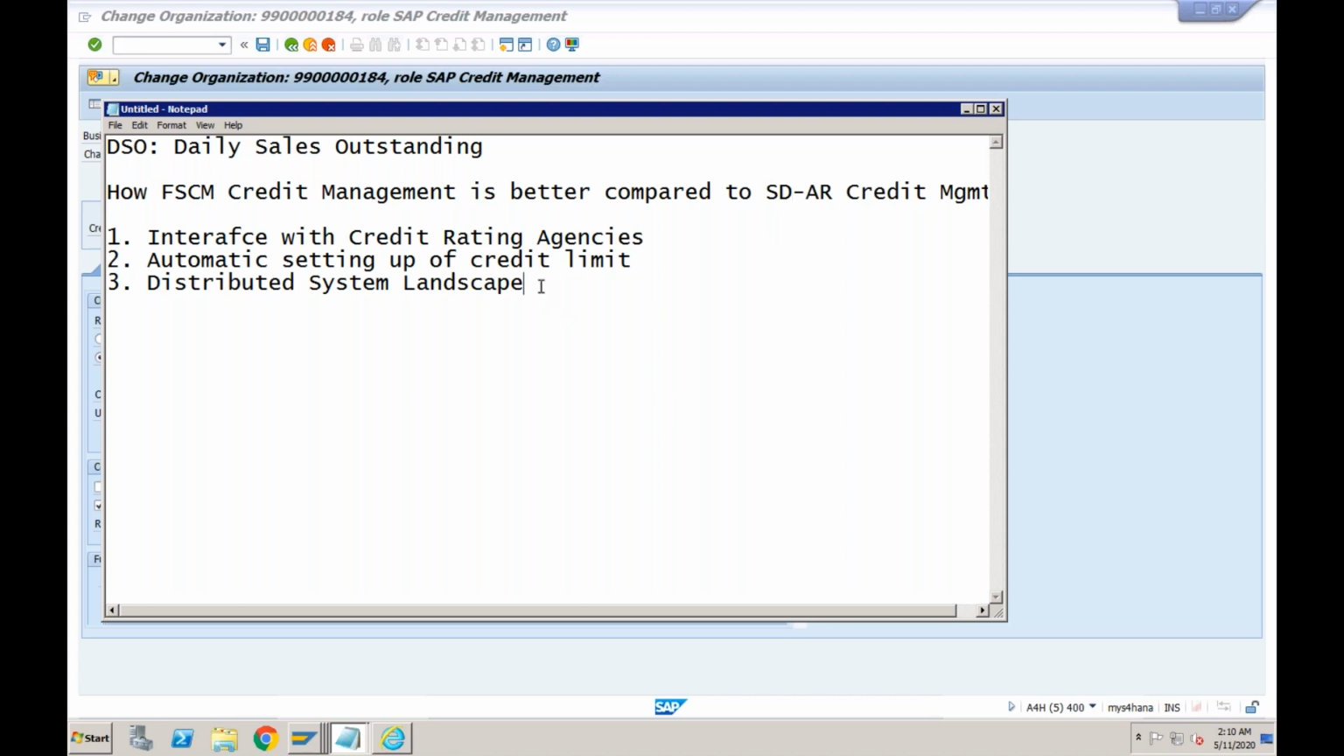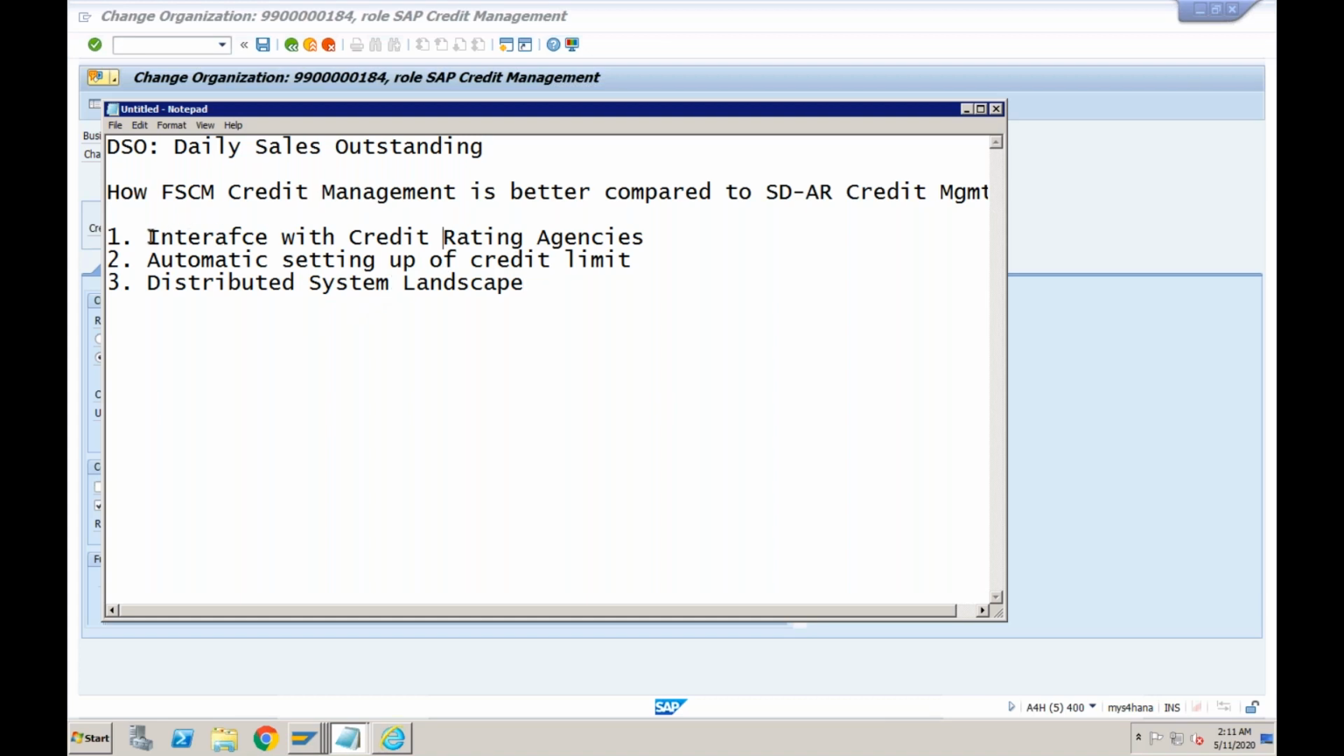FSCM will support that through RFC connections and IDocs. You can transfer the values between multiple systems for credit checks also. That is an advanced feature of FSCM credit management, which was not there in ECC. So we will try to understand it one by one.